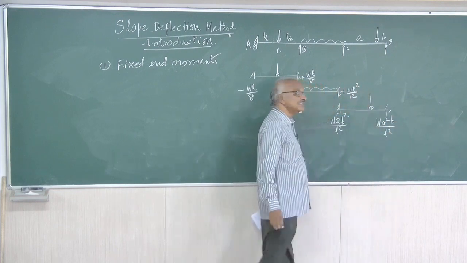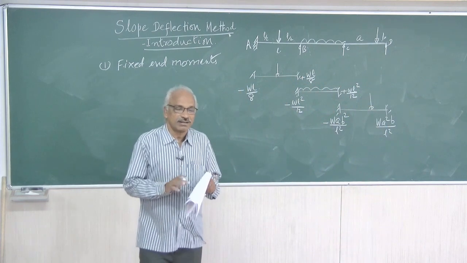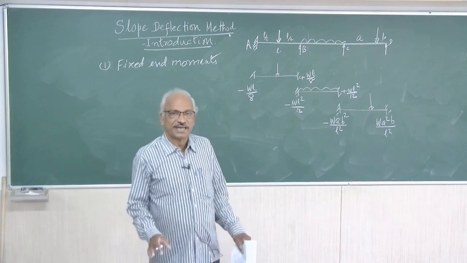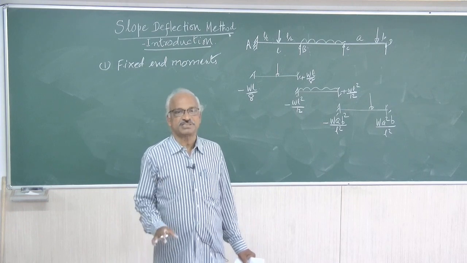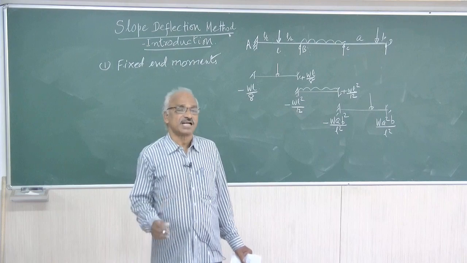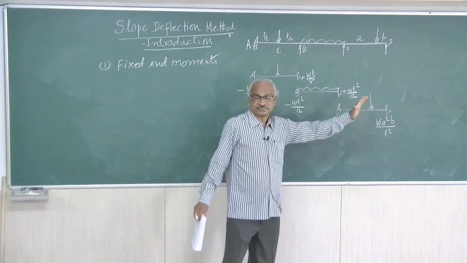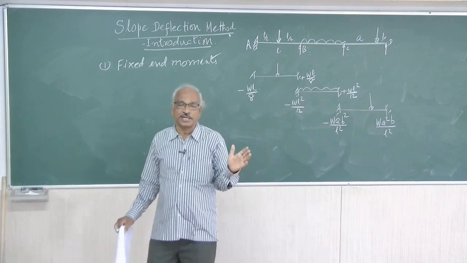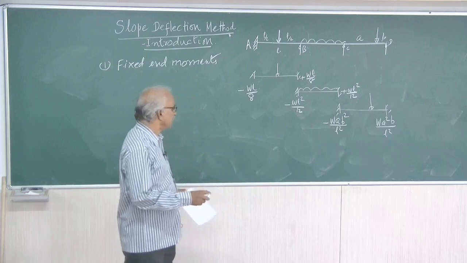That is M of CD and M of DC. So like that, all spans are to be treated as fixed beams, and to find out the fixed end moments. For this, one must be familiar with all formulas. That is, for all types of loadings, one must be able to find out the fixed end moment. So that is the first step.